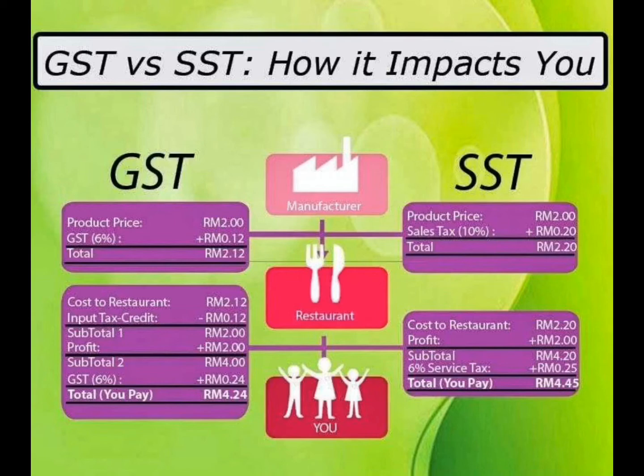They will add RM2 as profit, where the total amount before the 6% service tax is 4 ringgit and 20 cent. When the consumer uses the service, they will be imposed a 6% service tax, where at the end they have to pay RM4 and 45 cent for the food.